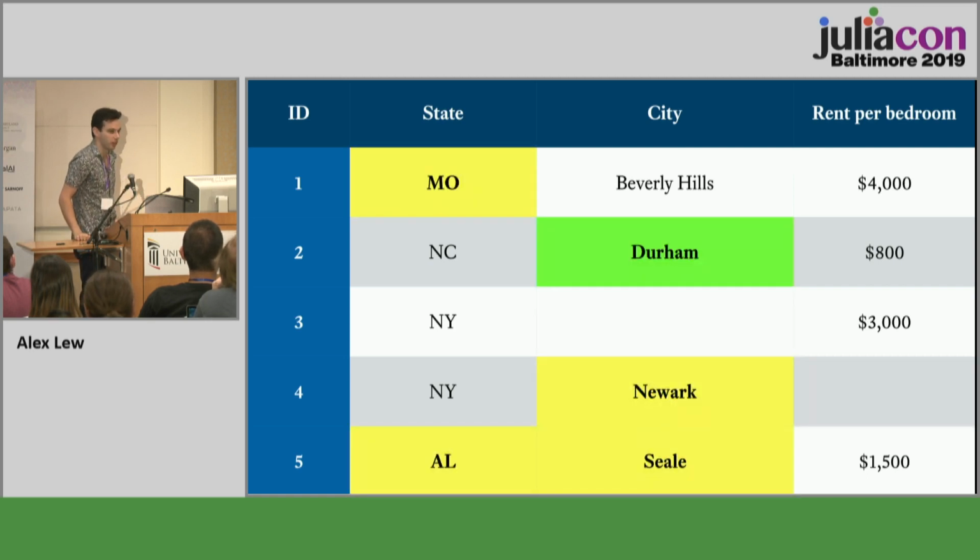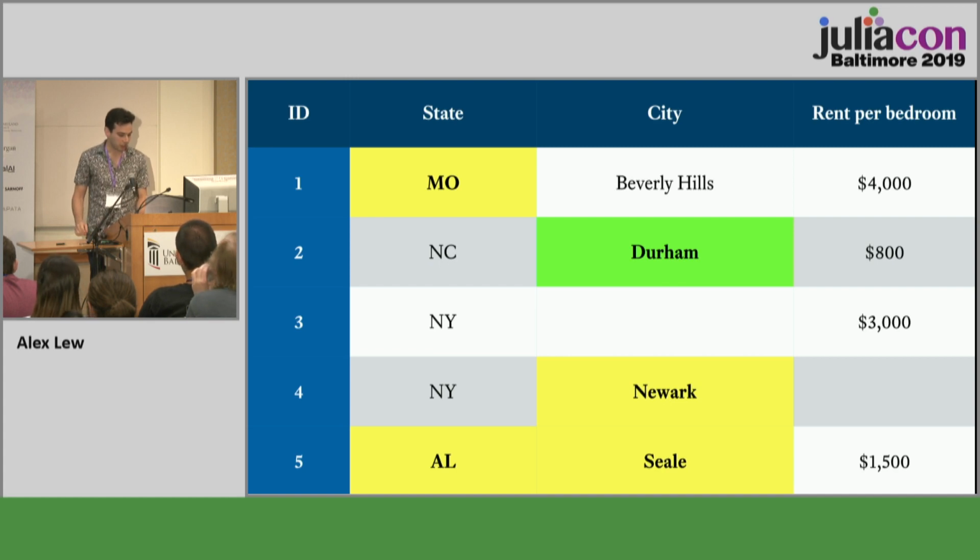So it did one thing correct. It corrected Durham to the correct spelling of Durham. But there are other things here that look a little bit fishy. It's put Beverly Hills in Missouri. It's changed New York to Newark, New York. You may think that Newark is in New Jersey. And instead of Seattle, Washington, we got Seal, Alabama. Population 8,000, I think.